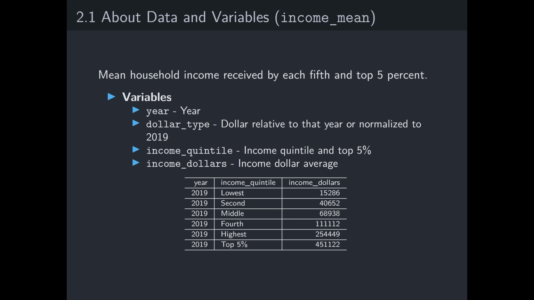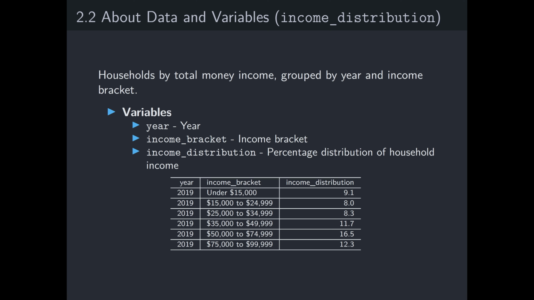I got this data through the Tidy Tuesday project, but the original source is the U.S. Census Bureau. In this project, I focused only on two data sets, the first being income mean, which holds mean household income received by each fifth and top 5%. Some of the variables are year, dollar type. In our case, we'll only be dealing with dollar relative to that year. The second data I focused on is income distribution, which holds households by total money income. And some of the variables are year, income bracket, and income distribution, which is percentage of U.S.